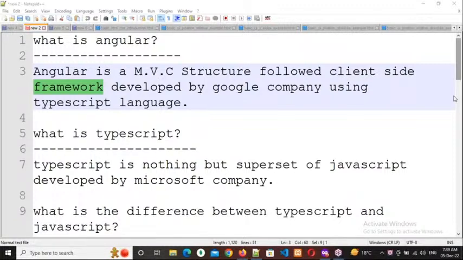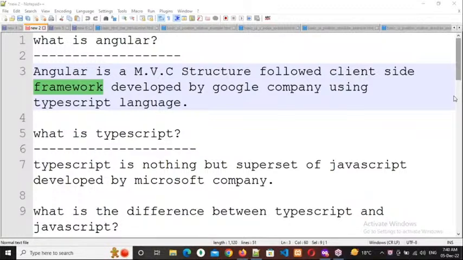So which company developed this? Google company. By using which technology? By using the TypeScript language. Every framework should be developed by using some language only. For example, Struts, Spring, Spring Boot or Hibernate, those are all Java related frameworks.